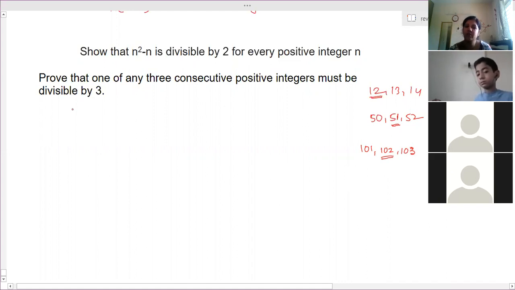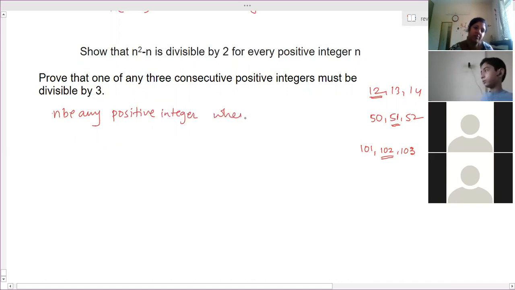So that we have to prove by Euclid's division lemma. Let n be any positive integer. When we divide it by 3, q is the quotient and r is the remainder.